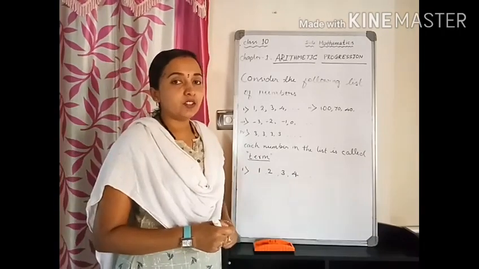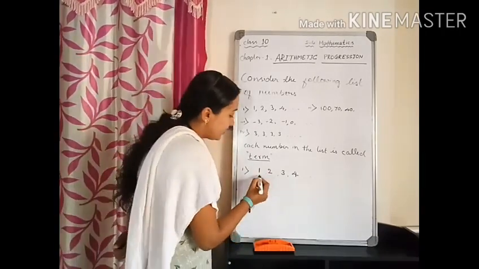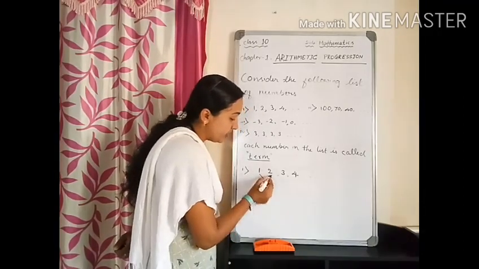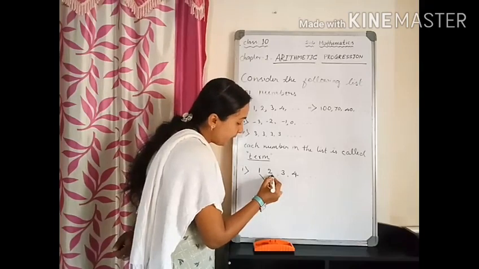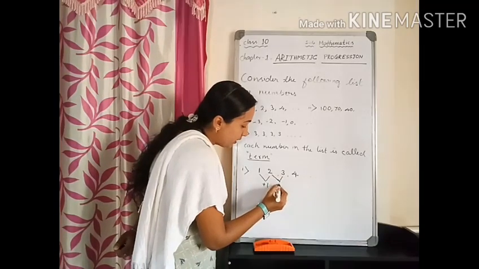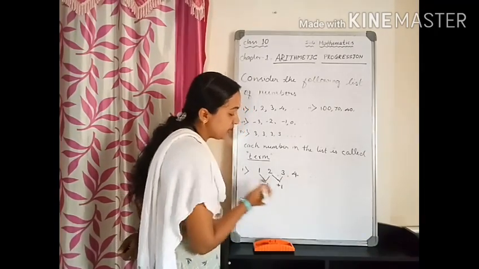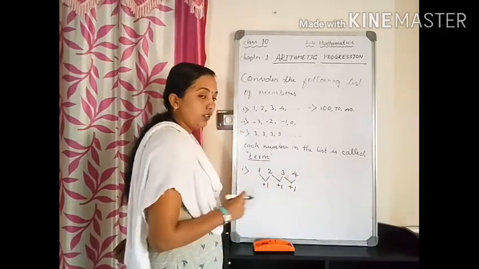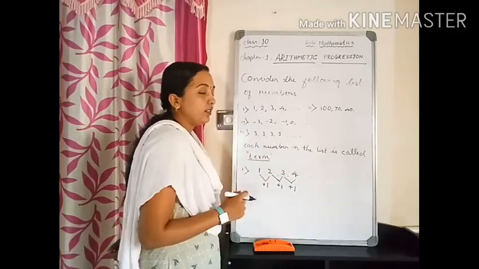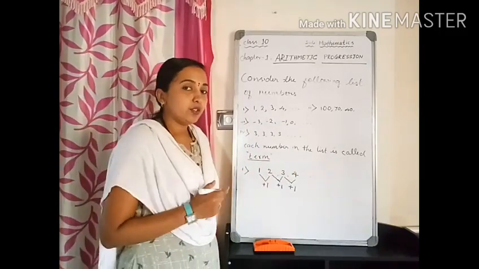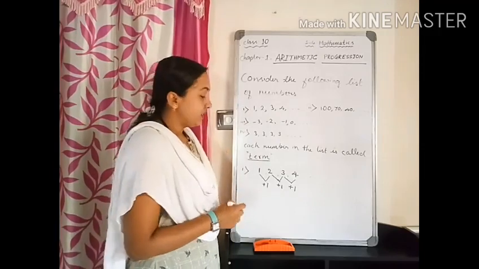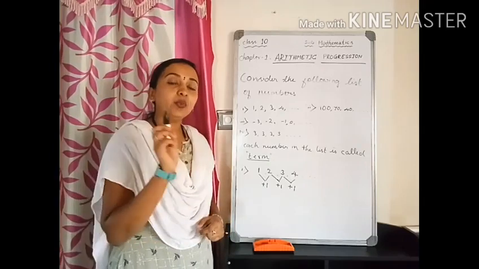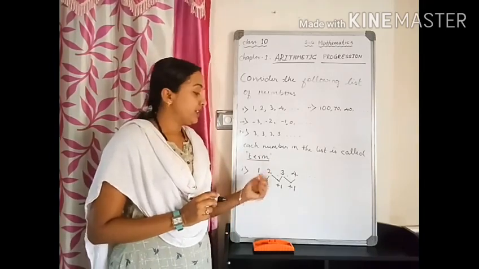Let us consider the first two terms. If we add 1 to the first term, we get the second term. In the same way, if we add 1 to the second term, we get the third term. If we add 1 to the third term, we get the fourth term, and so on. So the pattern in the first list is that each term is obtained by adding 1 to the term preceding it.